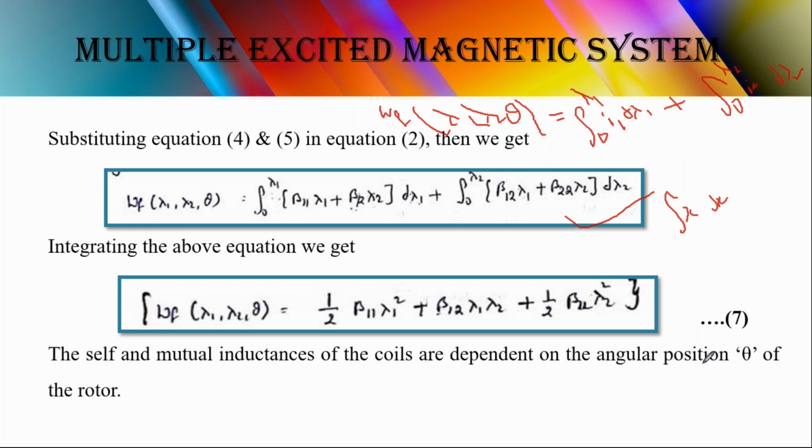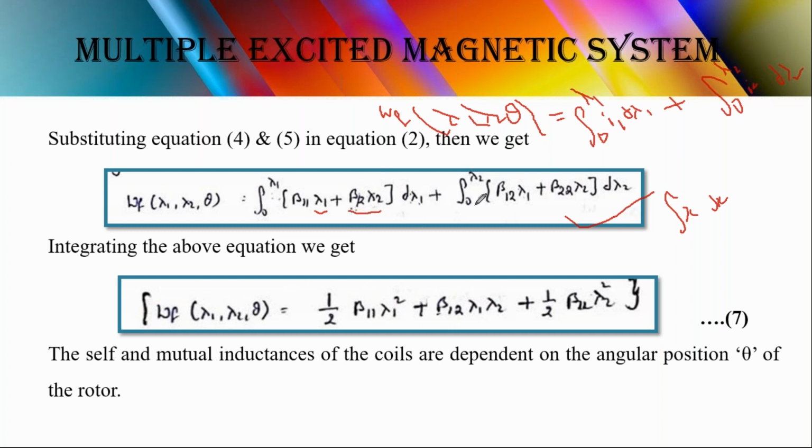X square by 2, sir. Right. Here we are integrating lambda 1, so you will get lambda 1 square by 2. I am taking 1 by 2 common: beta 1 1 is constant, and lambda 1 square. Plus, here the entire term is constant, and the integration of 1 with respect to d lambda gives lambda 1, so you will get beta 1 2 lambda 1 lambda 2. So this term is over.